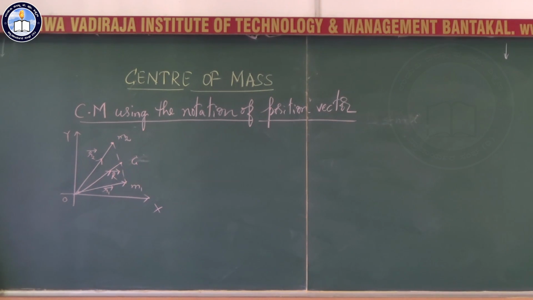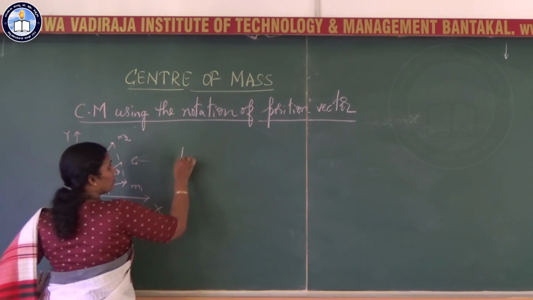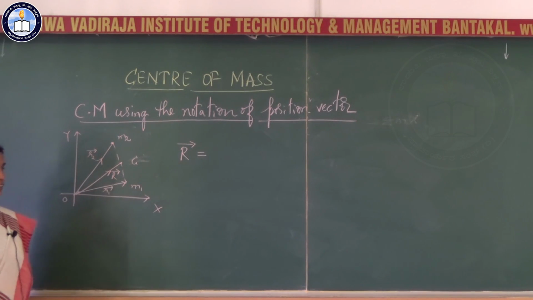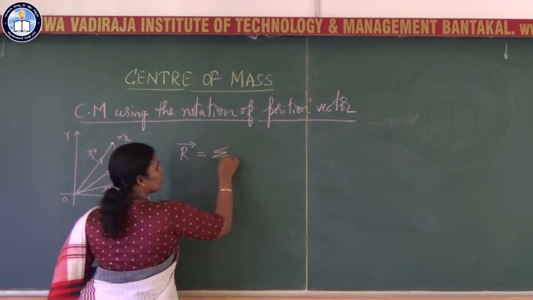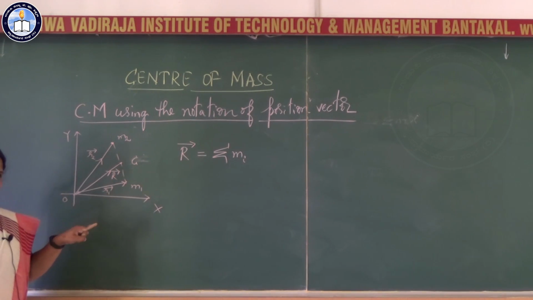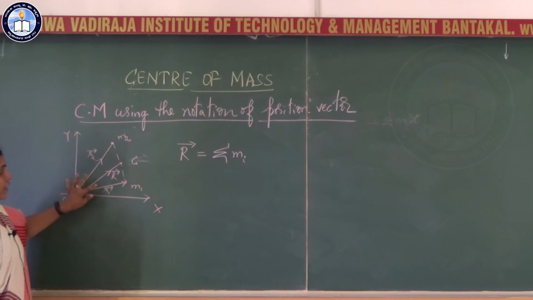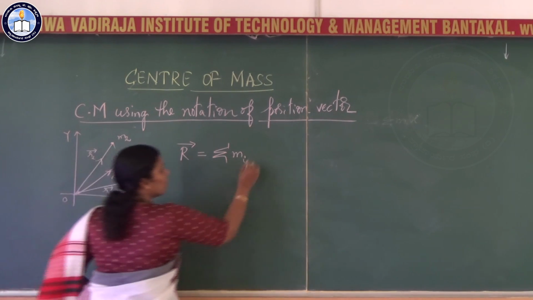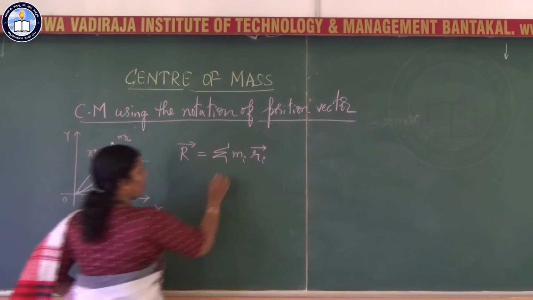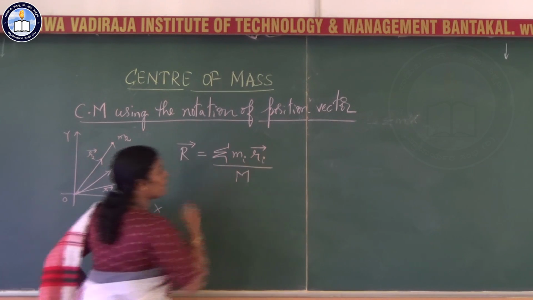So how to write it in terms of vector notation? In terms of vector notation, the center of mass is summation mi, where there you had xi, yi, zi, now I take it in terms of the position vector ri vector, divided by m.